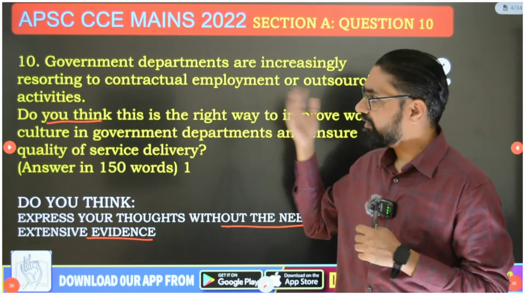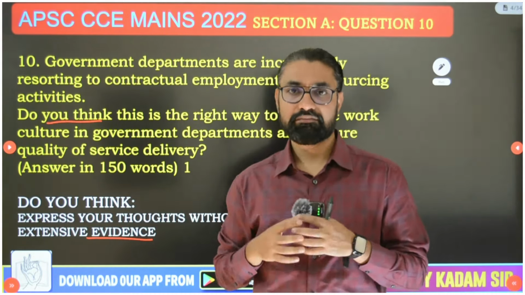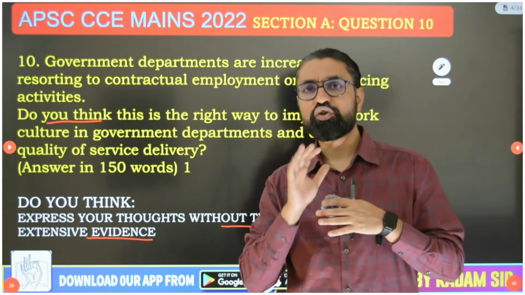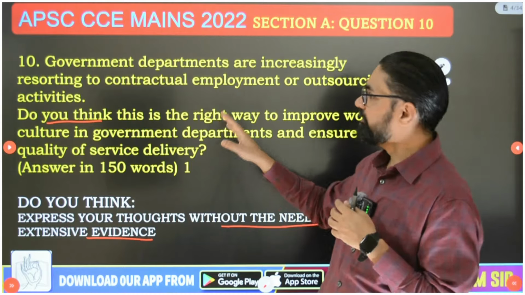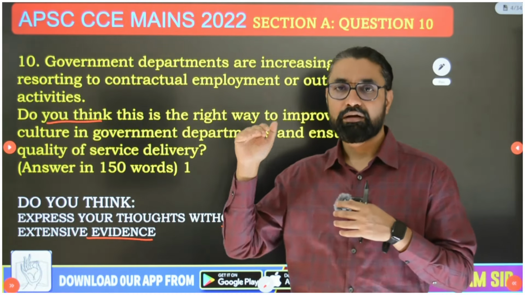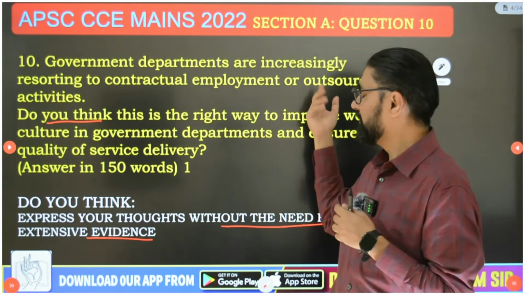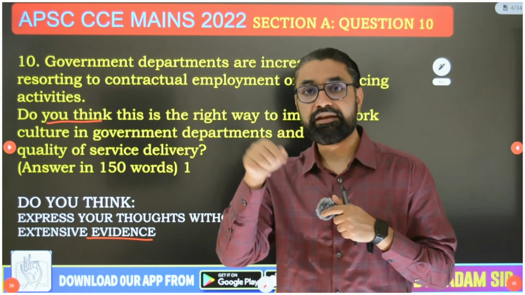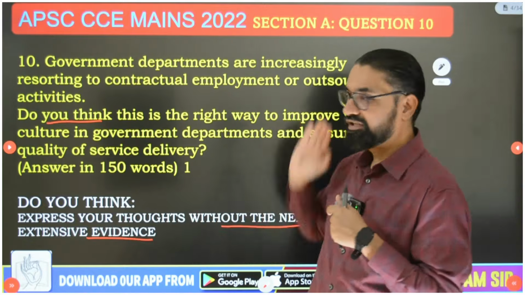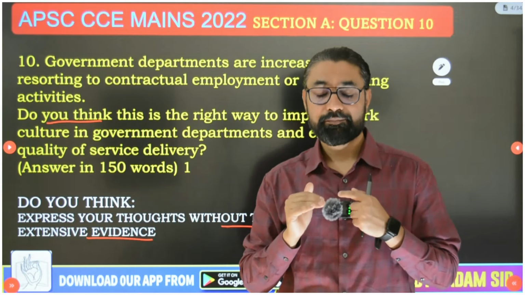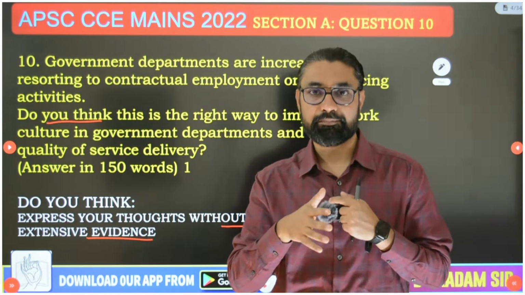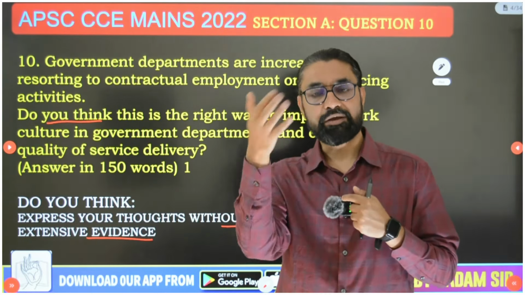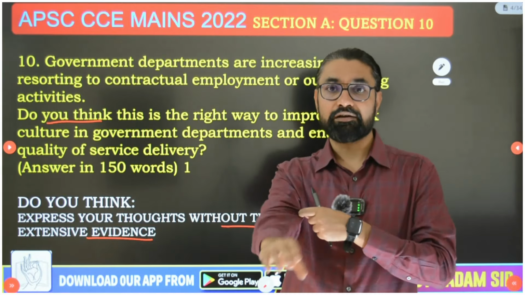Now how will you introduce this question? What should be the introduction? In the introduction, don't go on debating whether the government is engaging in contractual employment or outsourcing of activities or not. Rather, start your answer by agreeing with the question: yes, this is what is happening, and these are examples of how it is happening. Use examples that you know, that in India these things are happening. I will introduce the answer with an example.